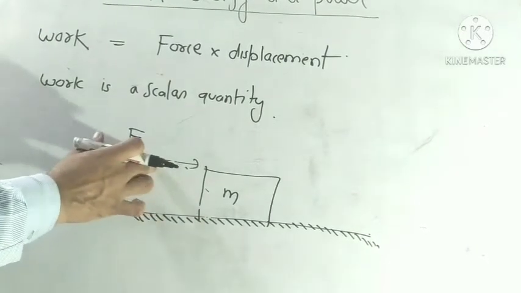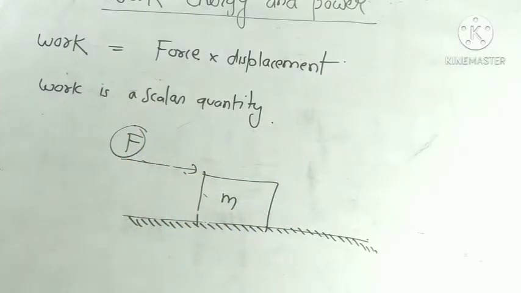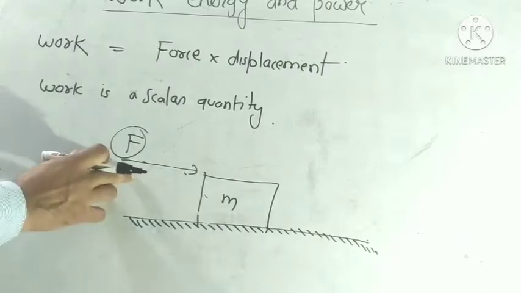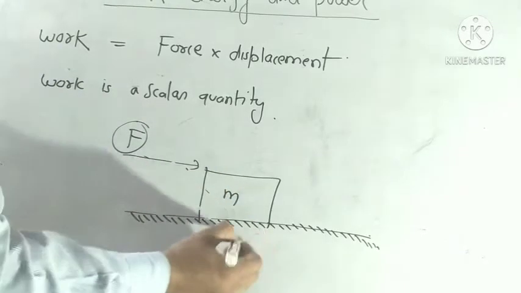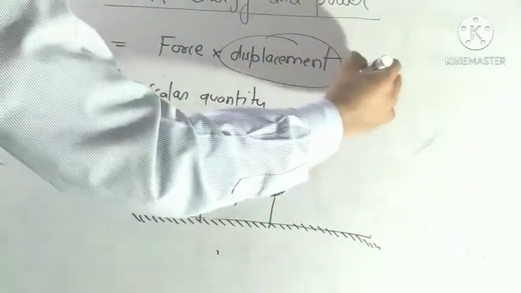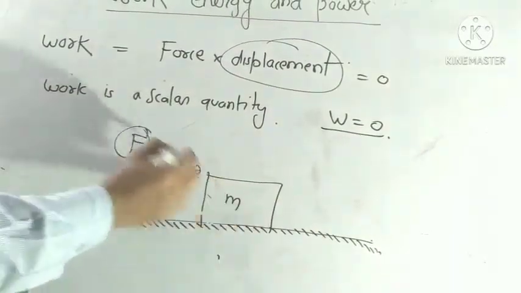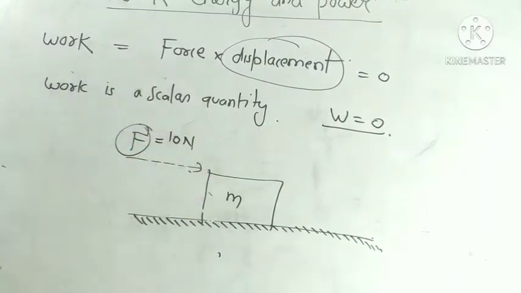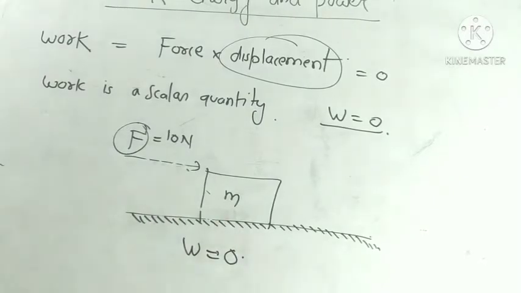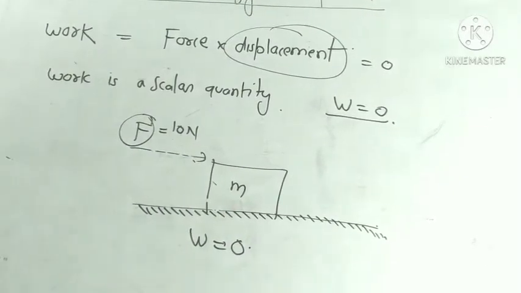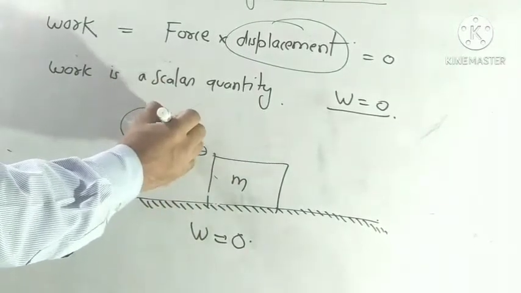But this box does not move when we apply force. So how much work did this box do? This box did no work because displacement is 0 here. If displacement is equal to 0, then work will be 0. We applied a continuous force of 10 Newton on this body, but it does not move, so work will be 0. But when we apply more force, say 100 Newton.